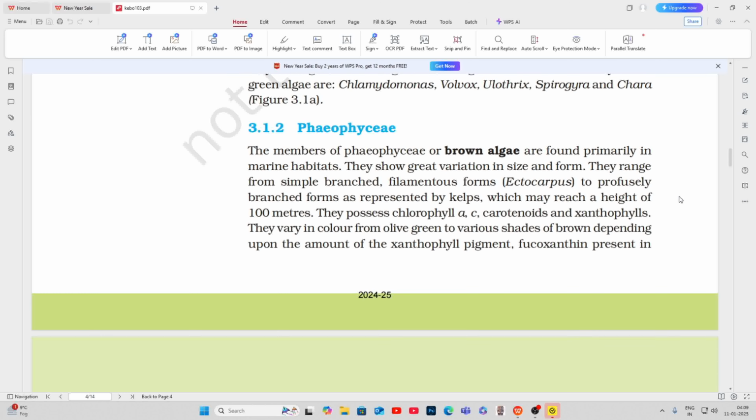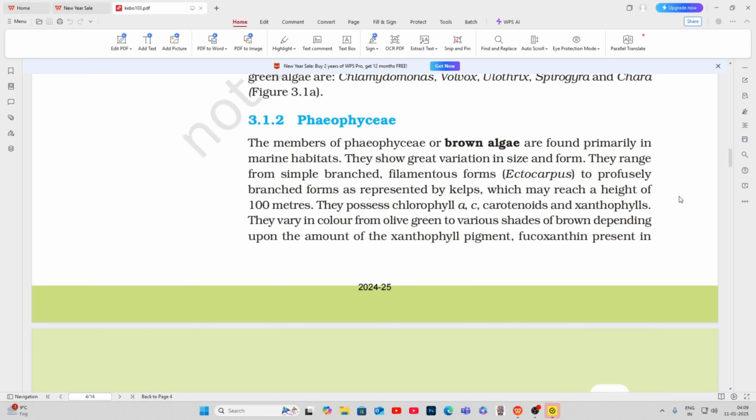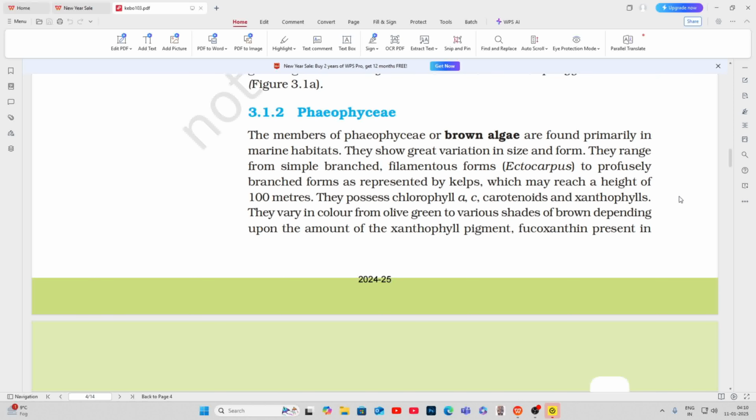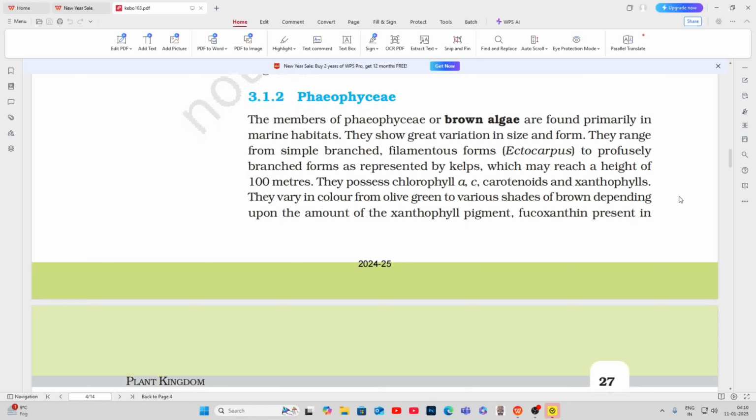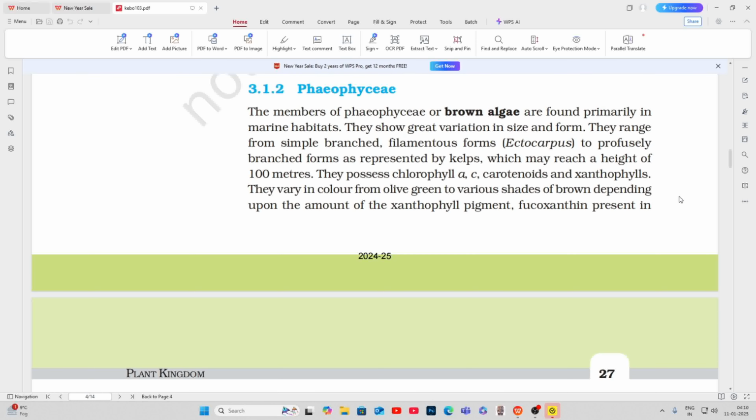3.1.2 Phaeophyceae. The members of Phaeophyceae, or brown algae, are found primarily in marine habitats. They show great variation in size and form. They range from simple branched, filamentous forms, Ectocarpus, to profusely branched forms as represented by kelps, which may reach a height of 100 meters.